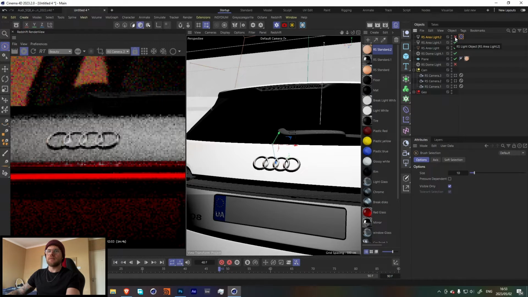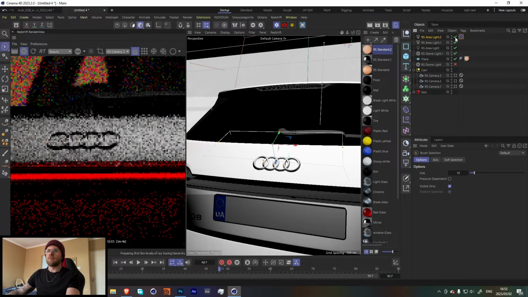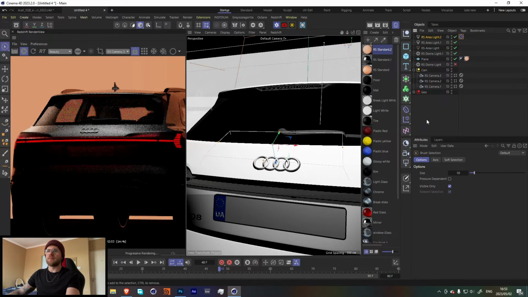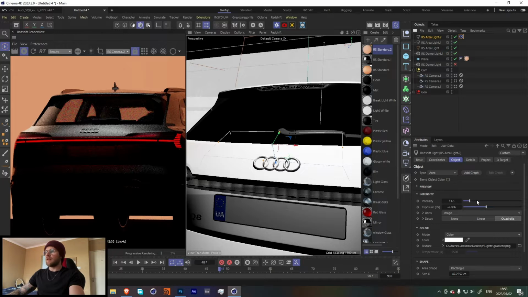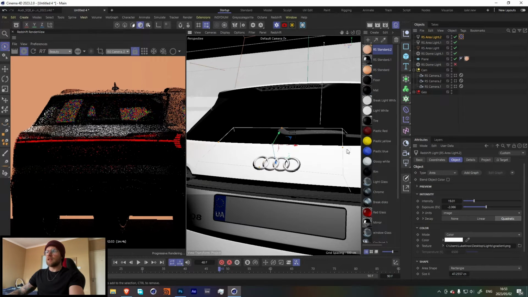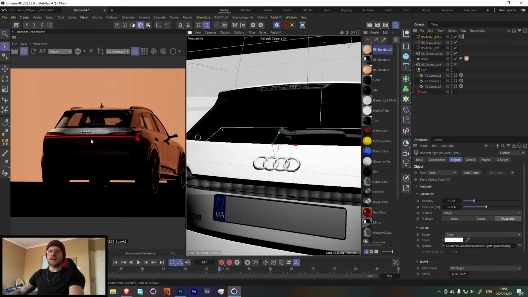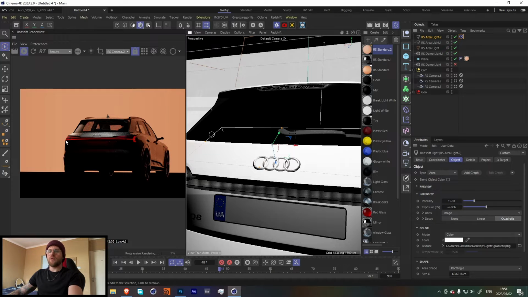Let's see what that looks like. Cool, so now with the lights, we have this a lot more bright over here. I think that highlights it enough. I think we might be able to just get a little bit more if we just increase the size of this, but I think that's looking quite nice over there. Cool, so we've got the top over here.